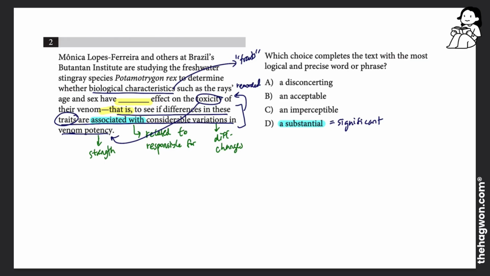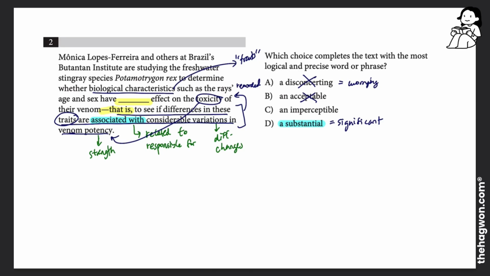Now, looking at the other words, disconcerting means something that is worrying. So if something brings you worry or makes you worry, that's disconcerting. That's not really something we're talking about in this question. Acceptable means we can accept it, we can take it in, it's something that people can agree upon. We're not really talking about a debate in the actual traits, we're talking more about to what degree these traits affect differences in potency. So that seems to be incorrect.